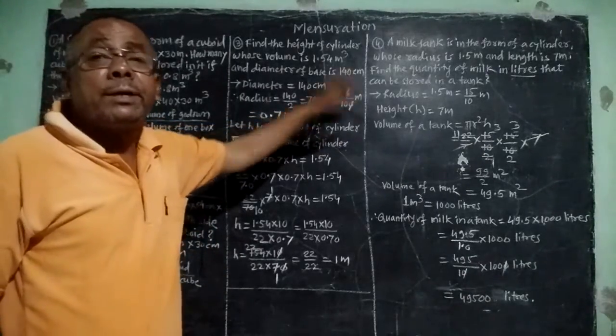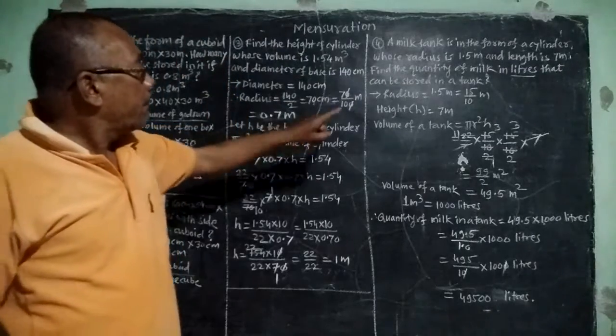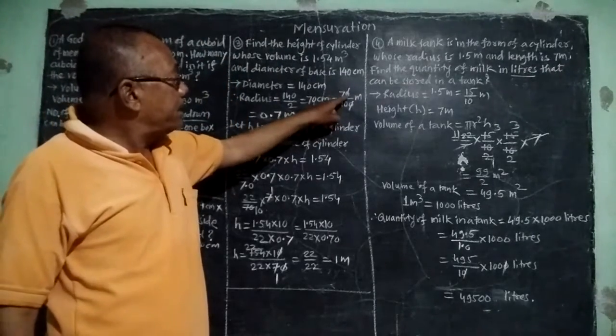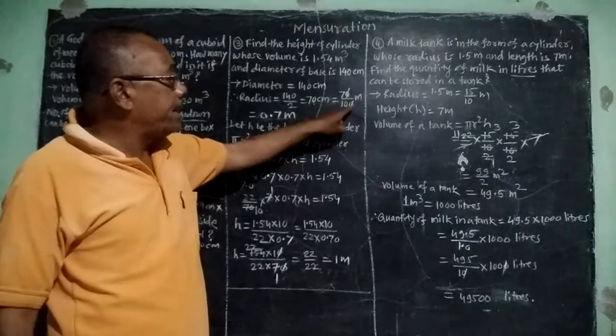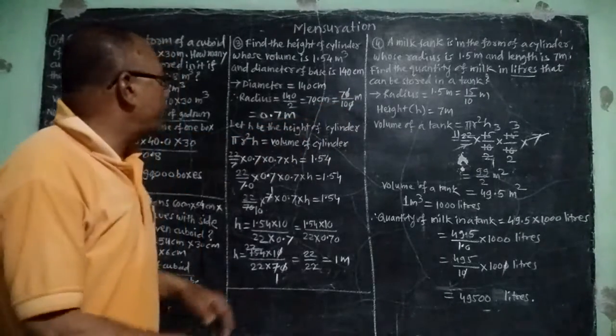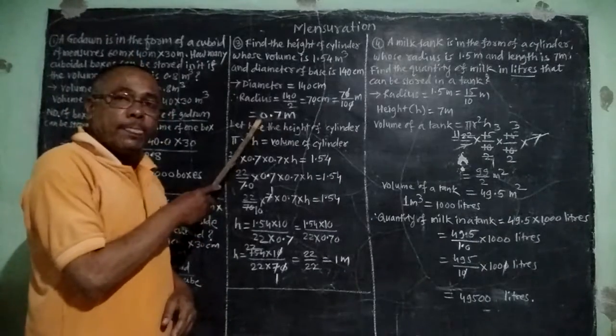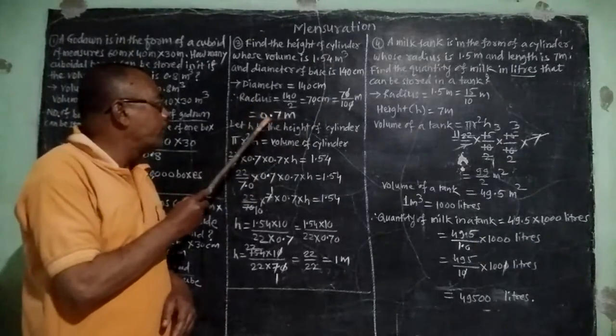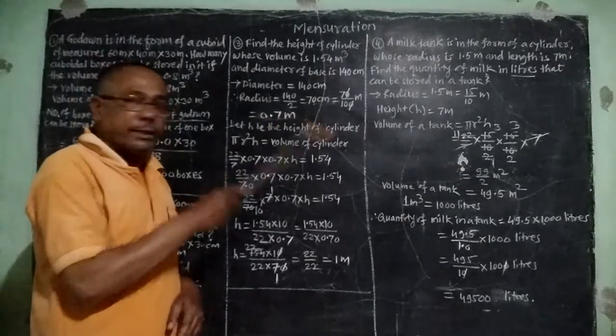Then it will be converted into meter. Cancelling a zero of 70 and 100, we will get 7 upon 10 meter, or we can write it from fraction form into decimal form, that is 0.7 meter.